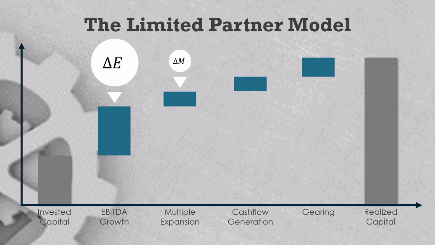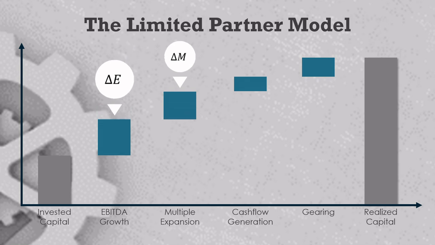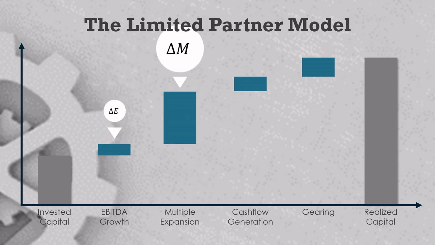Now, that sounds a bit manipulative. I certainly do not advocate for GPs fudging their numbers to artificially inflate certain value drivers. However, in my experience, many GPs are already doing this, but in the opposite direction. Because of certain biases, GPs tend to send LPs numbers that artificially deflate delta E in EBITDA growth and artificially inflate delta M in multiple expansion.